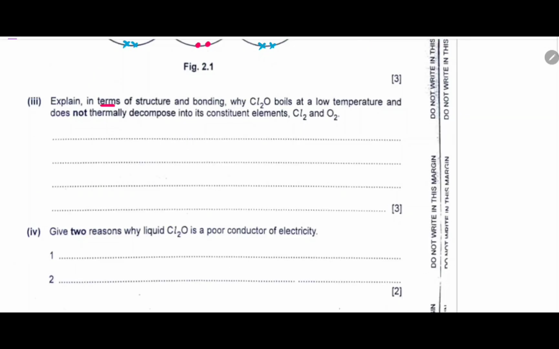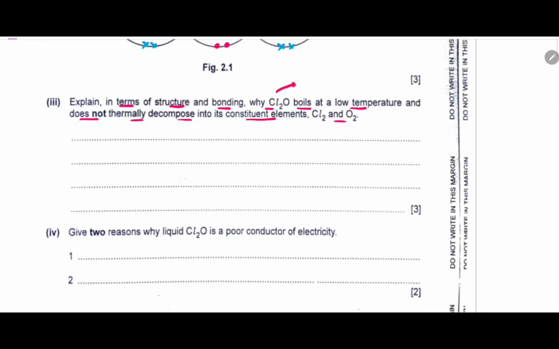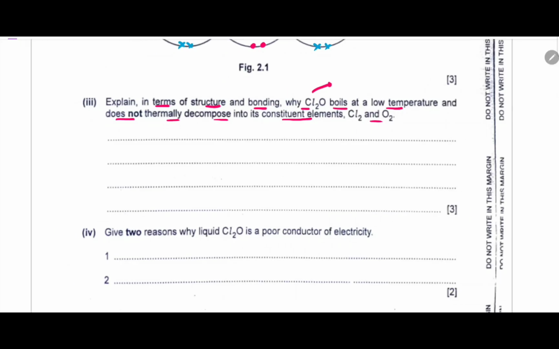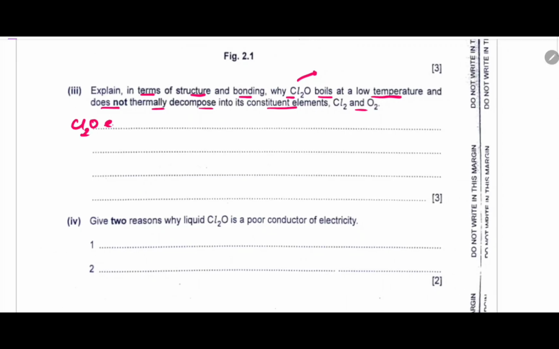Third part: explain in terms of structure and bonding why Cl2O boils at low temperature and does not thermally decompose into Cl2 and O2. As we know, Cl2O is a covalent molecule, and covalent molecules have weak van der Waals forces between them, and due to these weak forces it should have a low boiling point, thus it boils at low temperature. The first answer is that Cl2O exists as a simple covalent molecule.